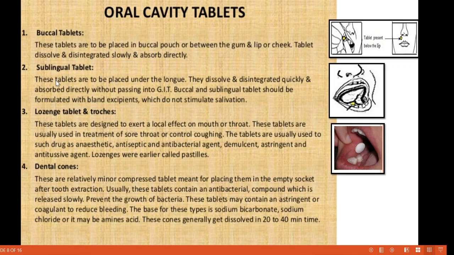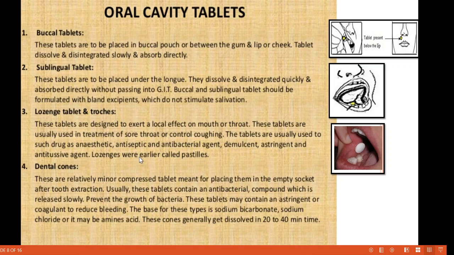Then sublingual tablets. These tablets are to be placed under the tongue. Here the figure is given. These tablets are placed under the tongue and they dissolve and disintegrate quickly and are absorbed directly without passing into the GIT tract. Buccal and sublingual tablets should be formulated with bland excipients which do not stimulate salivation.